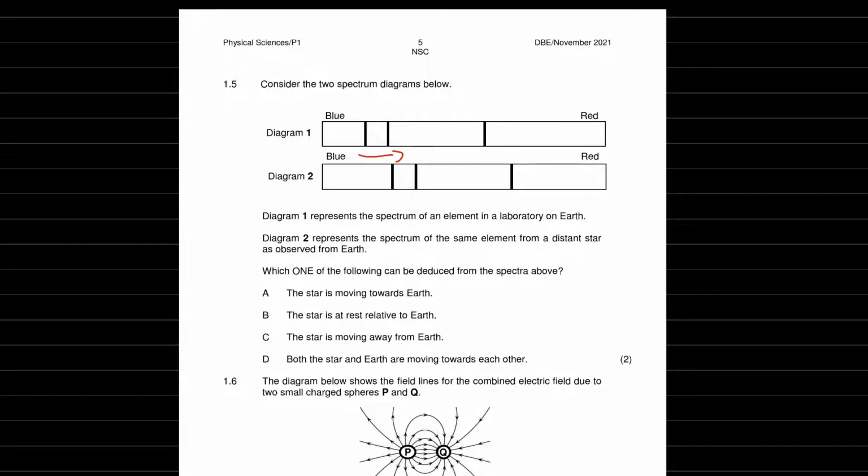So diagram 1 represents the spectrum of an element in a laboratory on Earth, and diagram 2 represents the spectrum of the same element from a distant star, as observed from Earth. So which one of the following can be deduced from the spectrum above? Stars moving towards Earth? Nope. Stars at rest? Nope. Stars moving away from Earth? Yep. Because it's being red shifted. Red going to longer wavelengths is moving away.